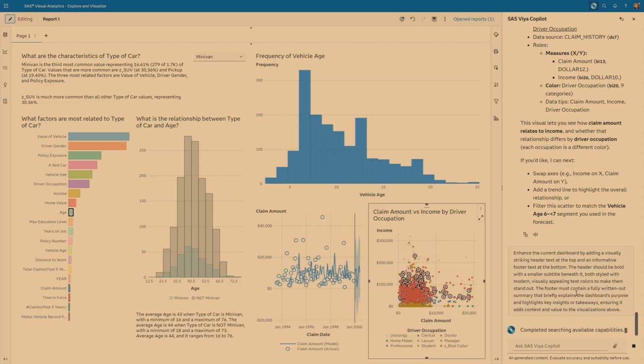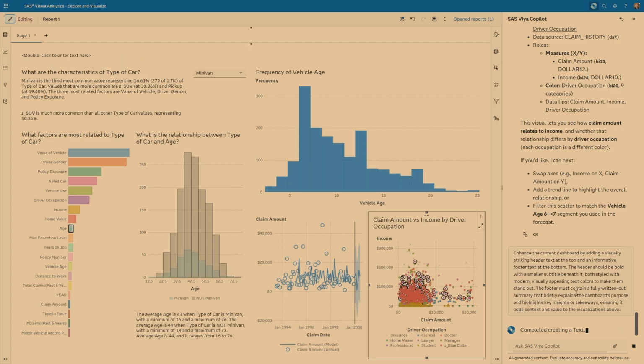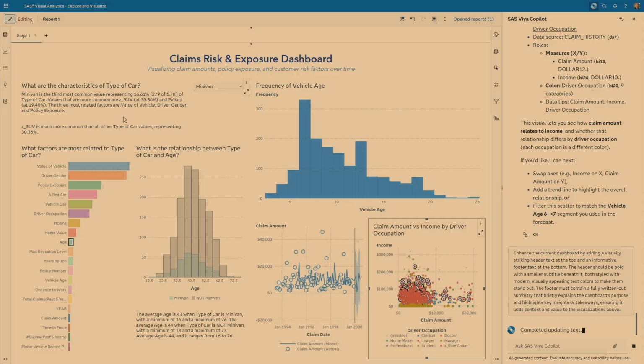You have to come up with your own text, but the Copilot should have enough context now to be able to understand what I'm actually doing here. So it should realize that it's all about claim analysis, gathering insights. But it's a live demo, so I don't know exactly what it will come up with. But essentially, going through the tool calls, you can see it's already added the actual text object. Next step is populating it with text. It decided to use "Claim Risk and Exposure Dashboard." Probably not bad. Every time I'm running it, I get something slightly different.